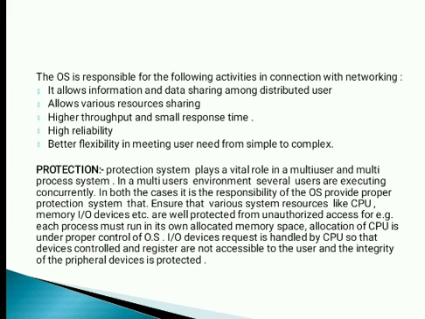For example, each process must run in its own allocated memory space. Allocation of the CPU is under proper control of the operating system. Input-output device requests are handled by the CPU so that device control registers are not accessible to the user and the integrity of the peripheral devices is protected.